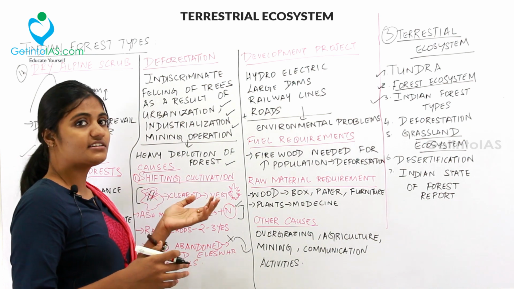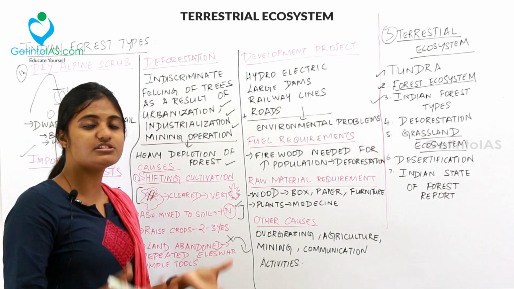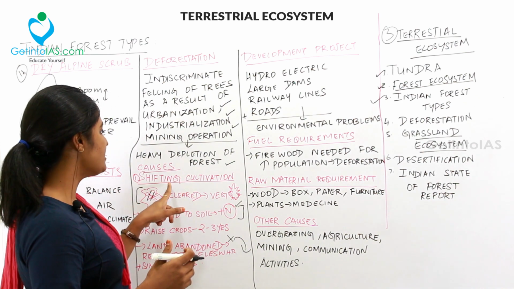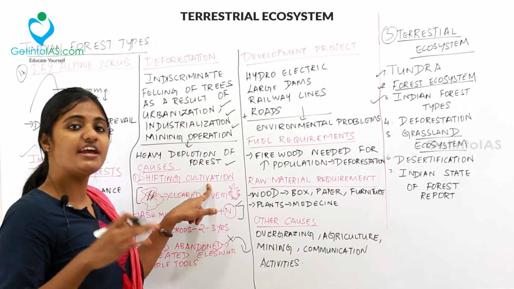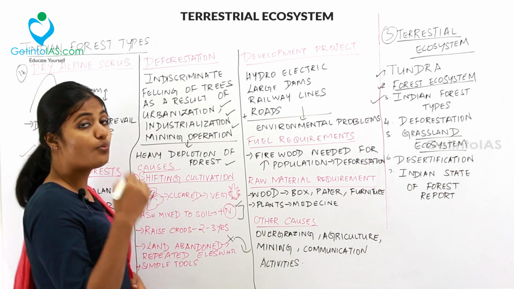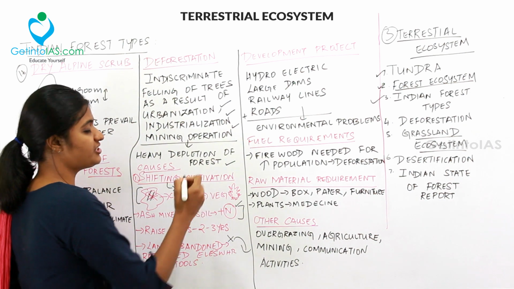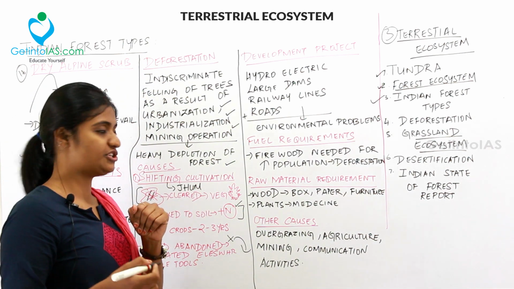You don't need tractors and heavy machinery because it is performed mostly by the tribes. There are various names for shifting cultivation in various parts of the world and in various states in India. One of the names is zoom cultivation, so shifting cultivation is otherwise called zoom cultivation.